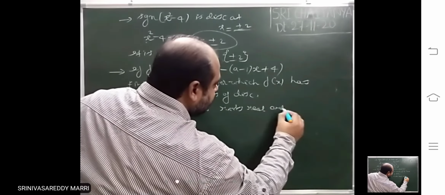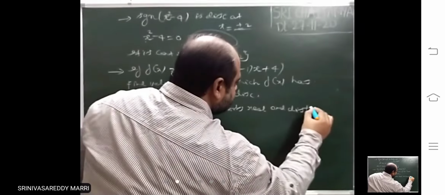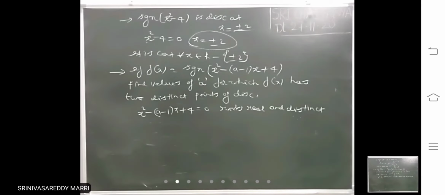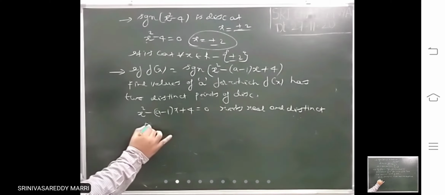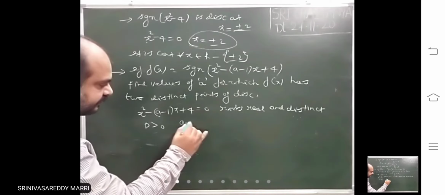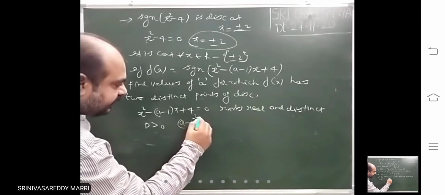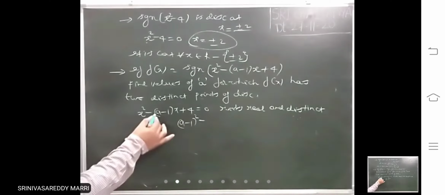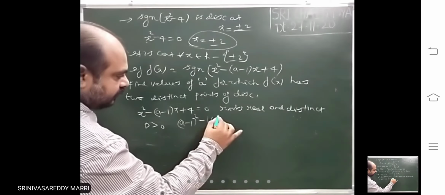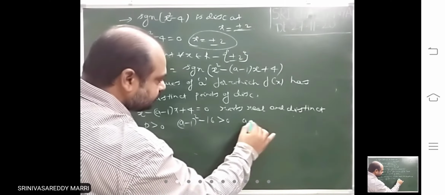That means what? Discriminant greater than 0. So b square minus 4ac means this square minus 4 into 1 into 4 greater than 0.